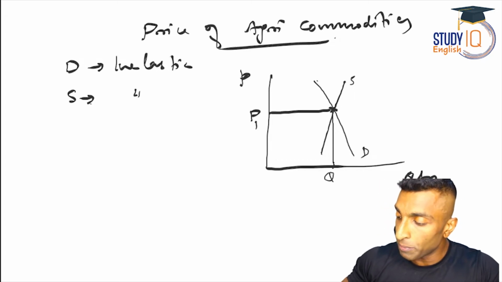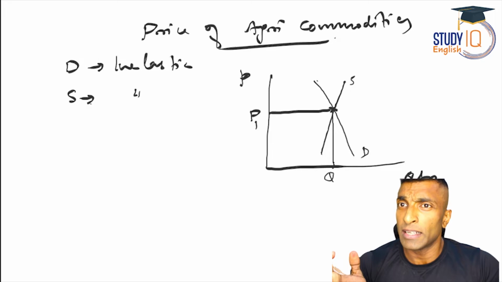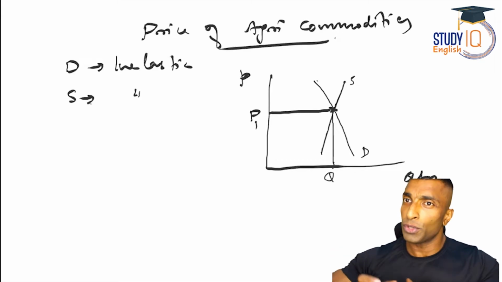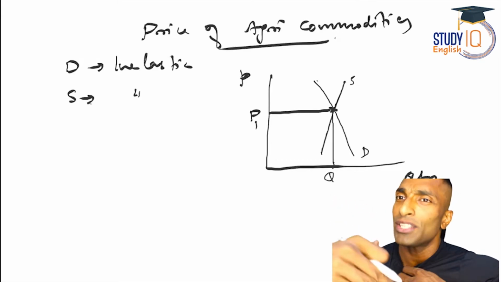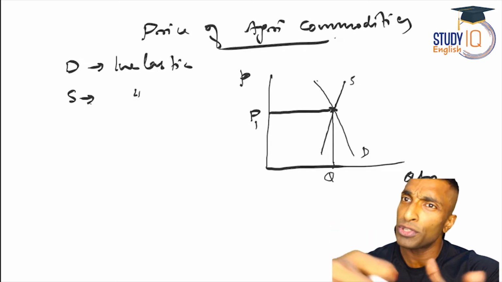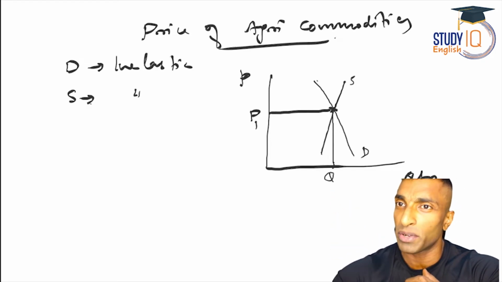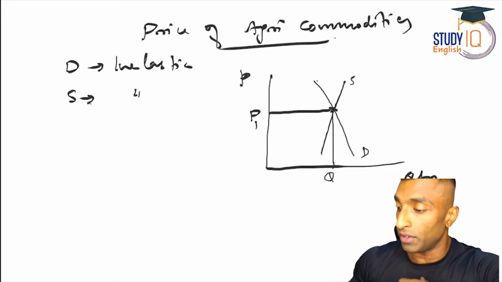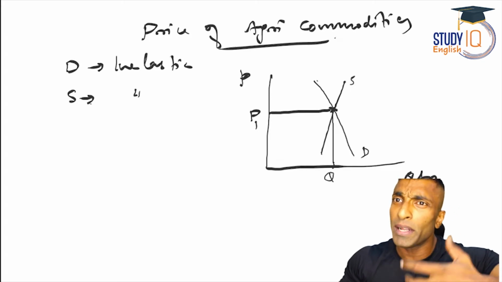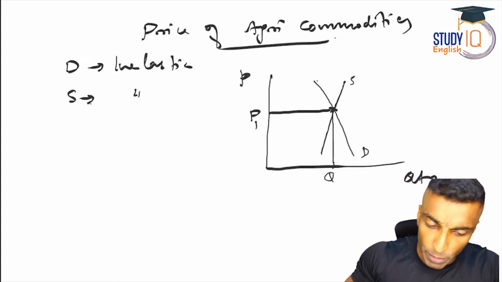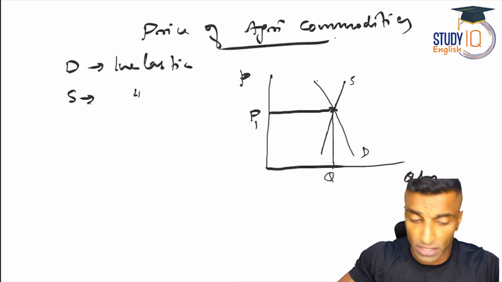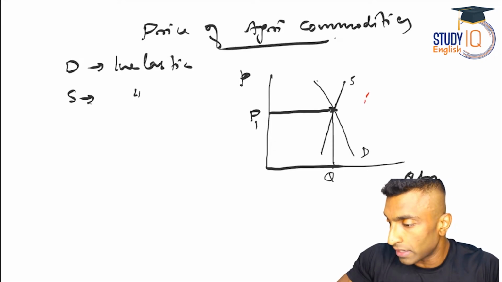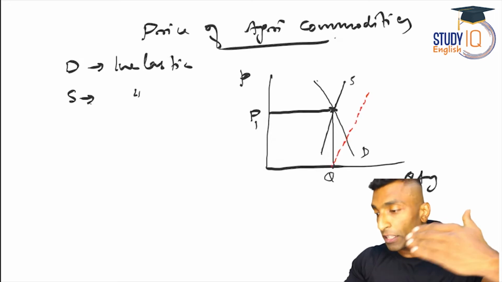Now imagine this situation that the supply is increased. When there is an increase in supply, what will happen with the supply curve? It will shift rightward. To avoid confusion, I've told you, increase in demand, just shift the demand curve rightward. Increase in supply also, shift it rightward rather than upward or downward. That will make you confused. So for increase, you always go for rightward. For decrease, you always go for leftward. So here I'm going to increase the supply. Suppose the supply is more. So what will happen? I shift the supply curve rightward like this. Let me draw it with the red color. So it is shifted rightward.